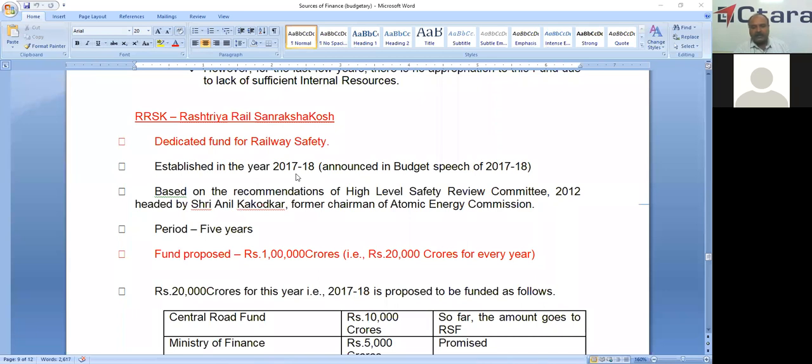The period is 5 years. This special fund period is 5 years. Previously, there was the Special Railway Safety Fund in 2001 and 2008 with 17,000 crores. So on these lines, this is also a safety fund exclusively for railway safety. The fund proposed is 1 lakh crores. That means on an average 20,000 crores for every year.